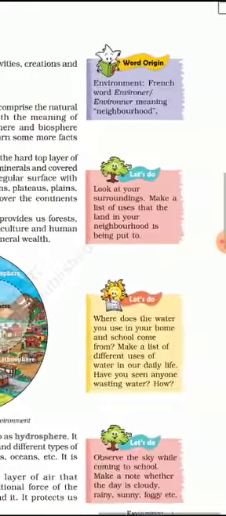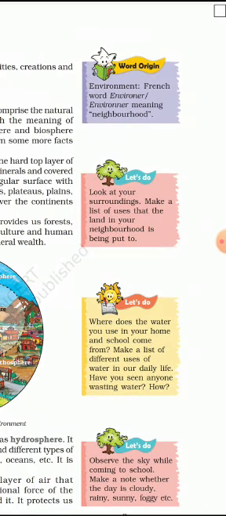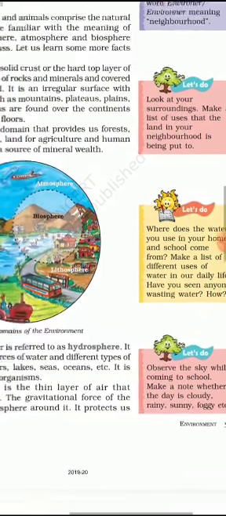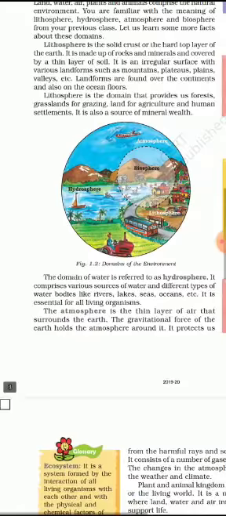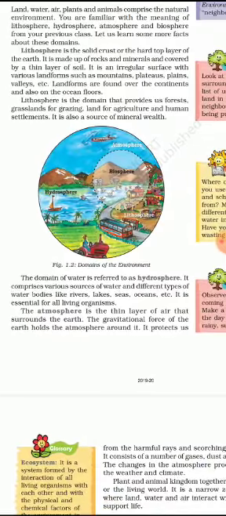Word origin. Environment comes from the French word environneur, meaning neighborhood. Okay. So the domain of water is referred to as the hydrosphere. We all know this term. It comprises various sources of water and different types of water bodies like rivers, lakes, seas, oceans, etc. So these all come under hydrosphere.